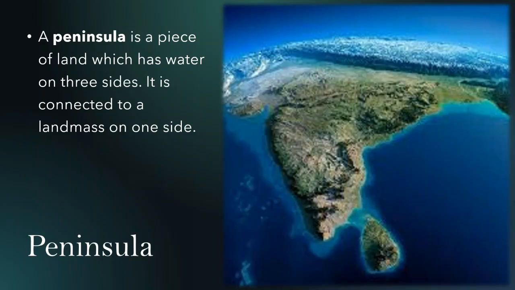A peninsula is a piece of land which has water on three sides. It is connected to a landmass on one side. India is a great example of a peninsula.